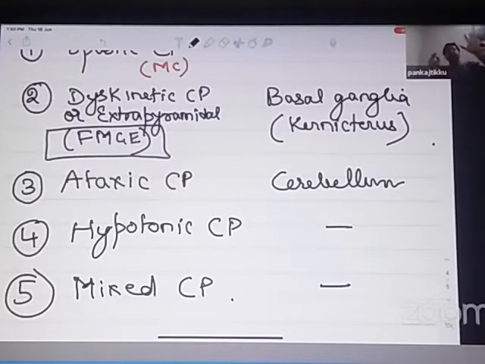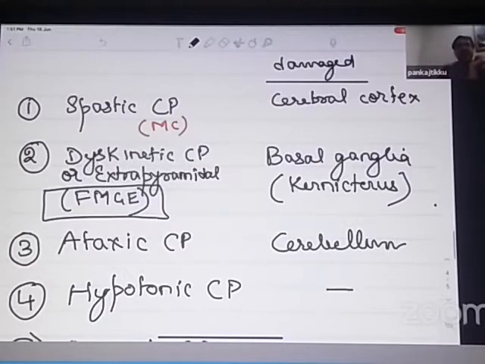So which are the 5 types of cerebral palsy that you should know? Spastic, extrapyramidal or dyskinetic, then ataxic, then hypotonic, and mixed. I'll again repeat. First is spastic. Second is dyskinetic or extrapyramidal. Third is ataxic. Fourth is hypotonic, and fifth is mixed. Spastic cerebral palsy is due to damage to the cerebral cortex. Dyskinetic cerebral palsy, damage to the basal ganglia. Ataxic cerebral palsy, damage to the cerebellum. And hypotonic and mixed can be because of damage to any part of the brain.